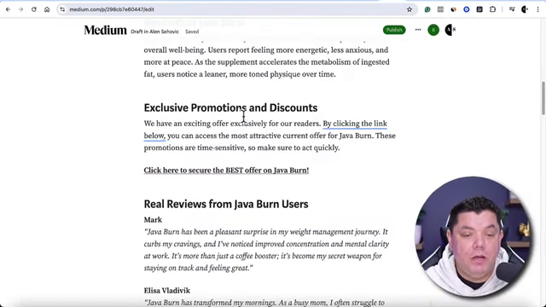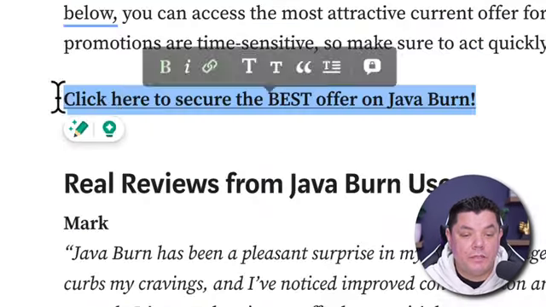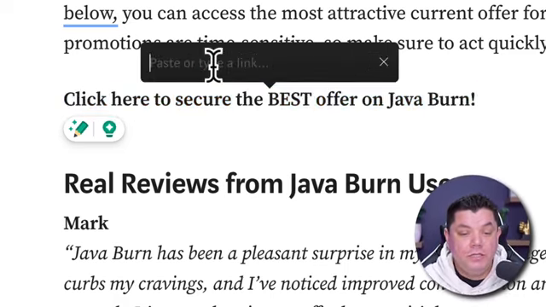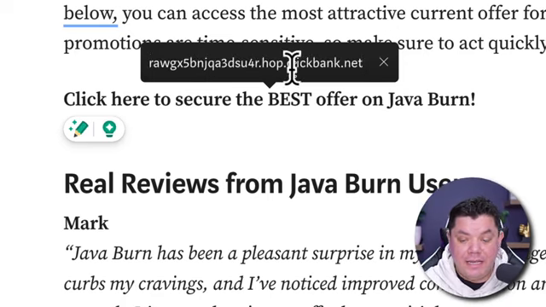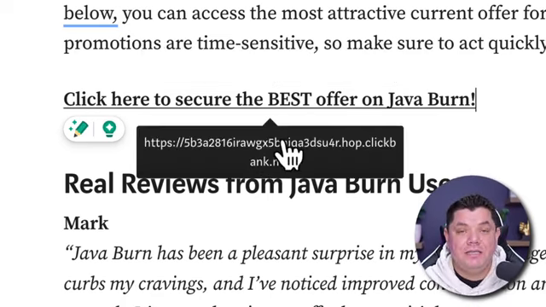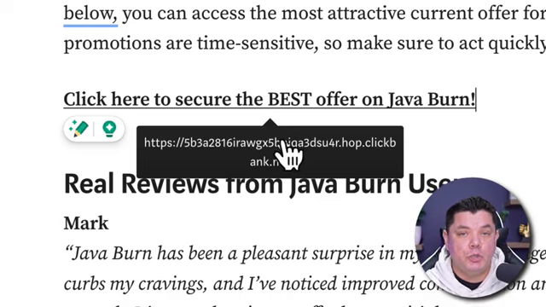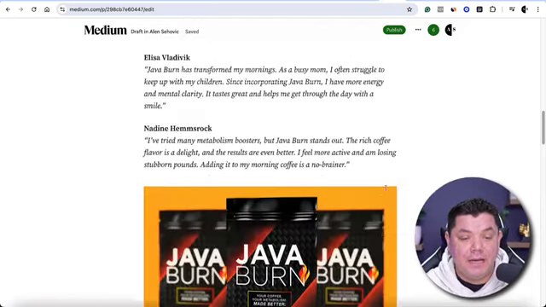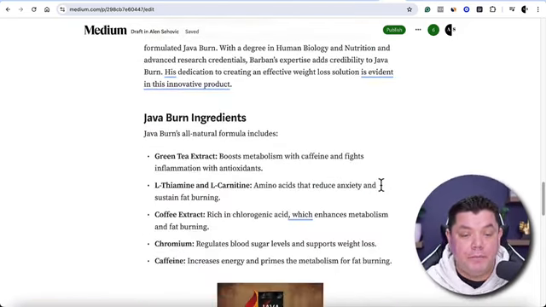We're going to come back over to Medium. And now what we're going to do is highlight this. And you can see here that you want to click onto this link icon over here. Once you've done that, paste that in there and hit enter. Now you can see that this is going to redirect to our offer. When somebody reads this, clicks onto it and purchases, we're going to make money with affiliate marketing, guys. And then all you need to do is repeat the process.